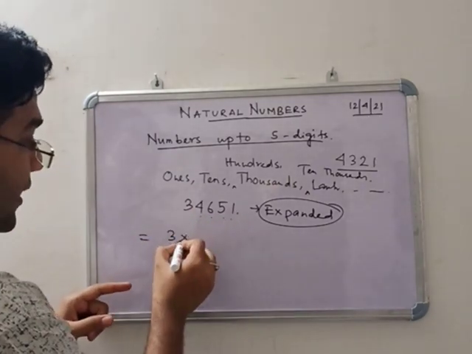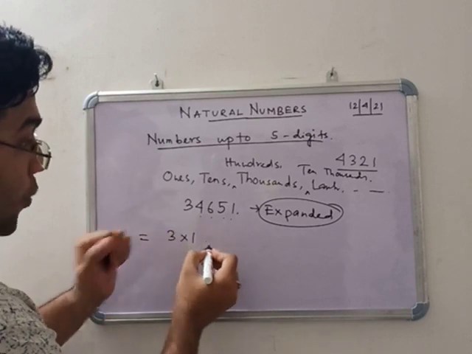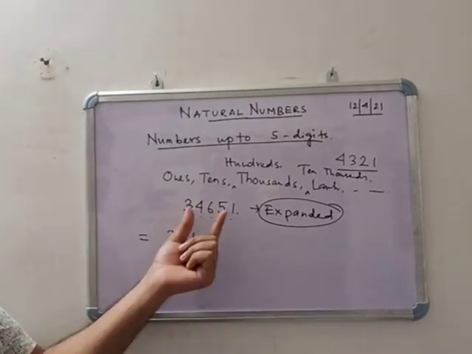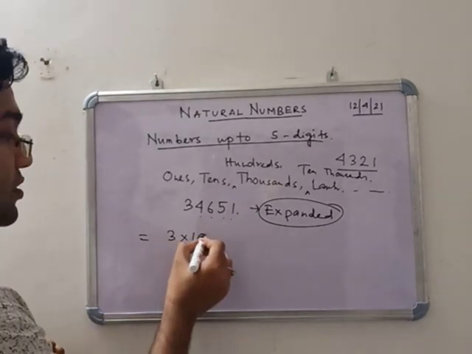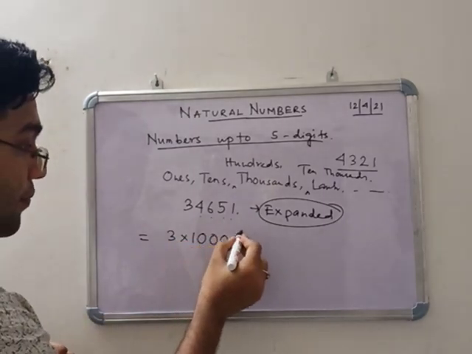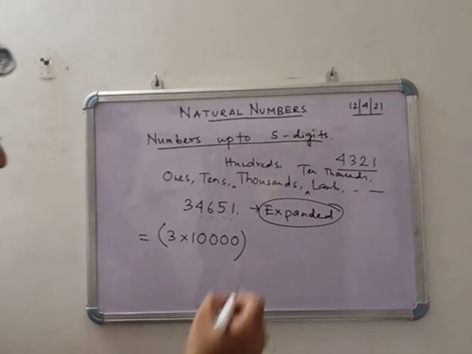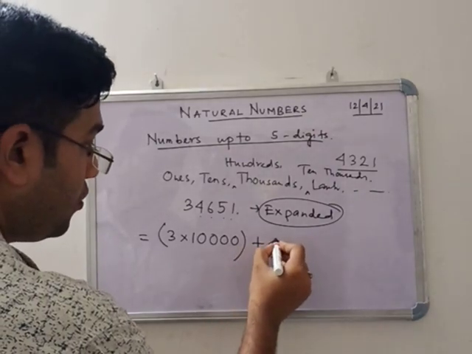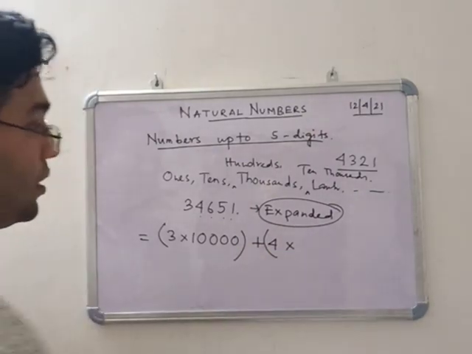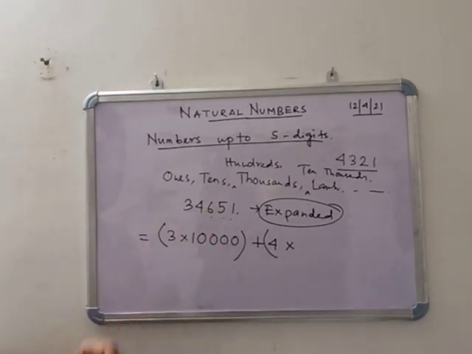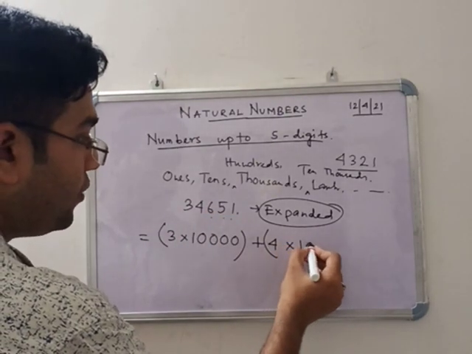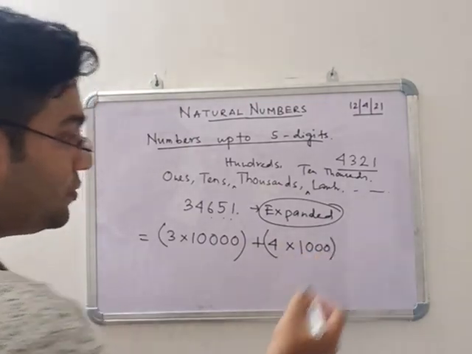So multiply by 1, then how many 0s? It is based on the numbers. How many numbers are there? 4 numbers are there. That means 4 zeros. Okay. Next, plus 4 into. After 4, how many numbers are there? 3 numbers are there. So multiply with 1,000. Clear?